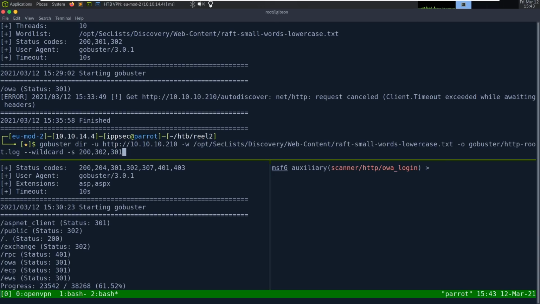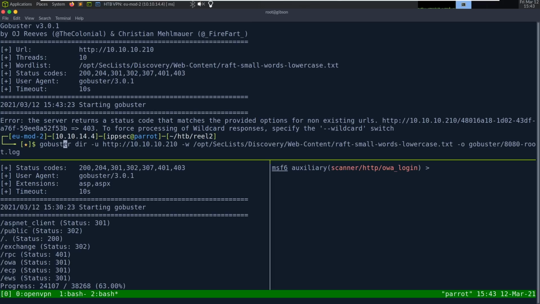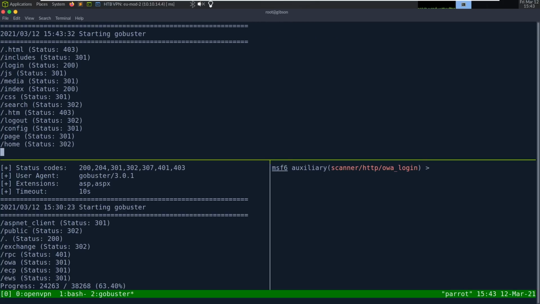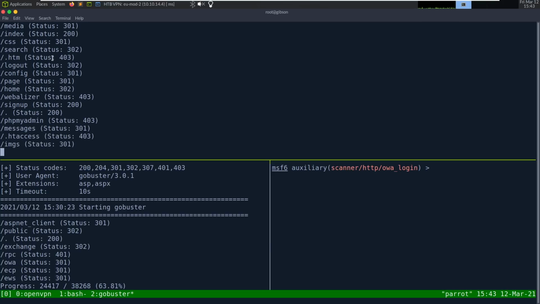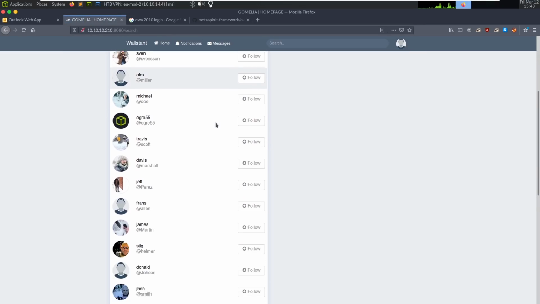This one finished. Now let's just say 8080 root, and I think that's fine. .log. Wait, what? Oh, I didn't specify 8080. I did in the log file, not the URL. So we got a list of things. We got includes, login, JS. This /search seems good. So if we go over to /search, we have a bunch of things.